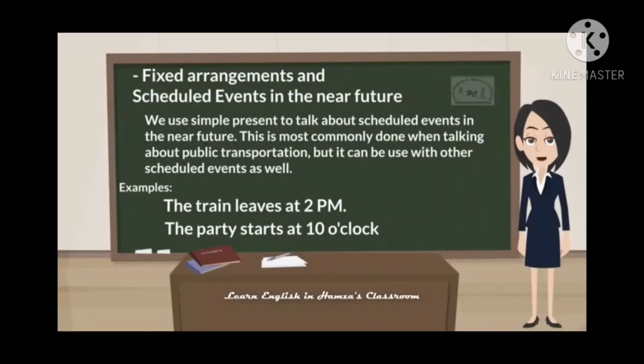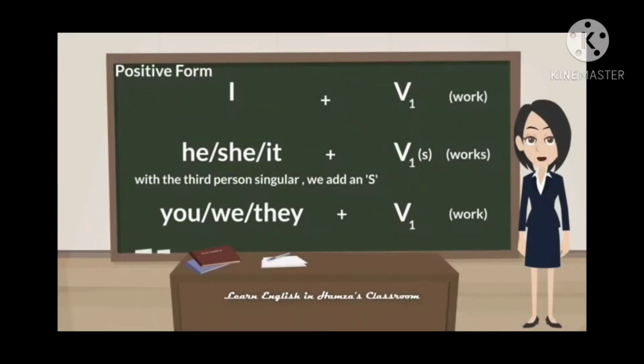And next, fixed arrangements and scheduled events in the near future. That is, we use simple present to talk about scheduled events in the near future. This is most commonly done when talking about public transportation, but it can be used with other scheduled events as well. For example, the train leaves at 2 p.m. Next, the party starts at 10 o'clock. These are examples of scheduled events in the near future.